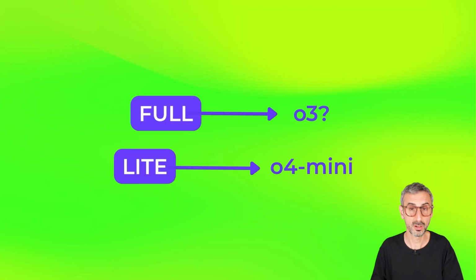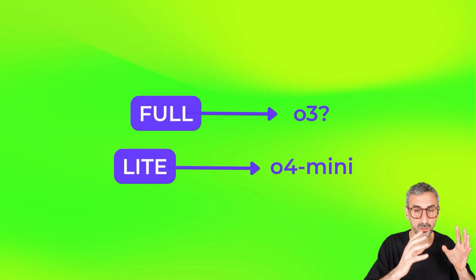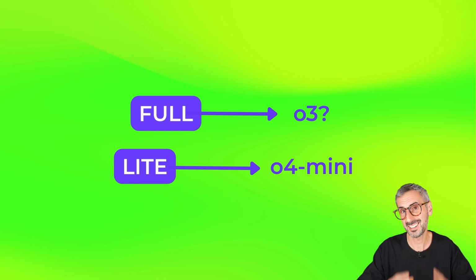I have done my research and tried to understand what model they refer to when they speak about the full model. My best bet would be that it is the O3 reasoning model. O3 is currently ChatGPT's best or most performing model. So when they talk about the full model, it is access to this one.